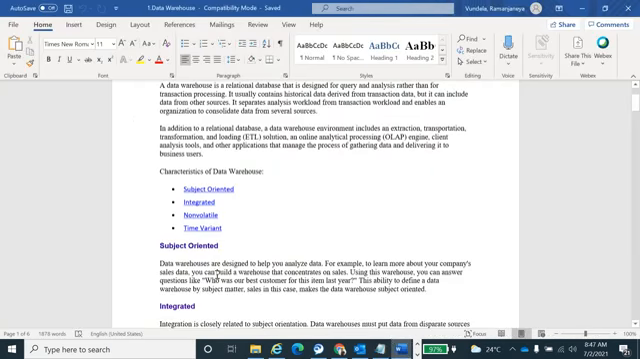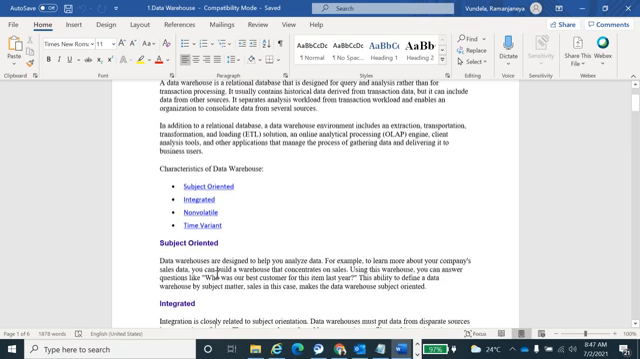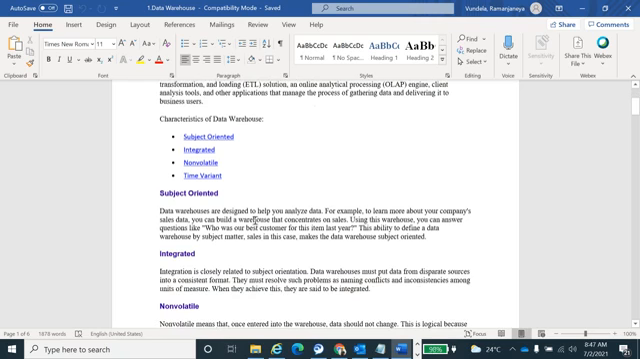Subject oriented means the main purpose of data warehousing is to help you analyze the data. For example, to learn more about your company's sales data, you can build a warehouse that concentrates on sales. Using this warehouse, you can answer questions like, who was our best customer for this item last year?